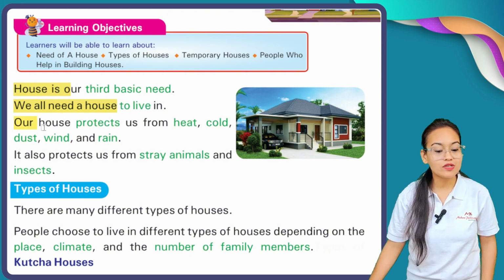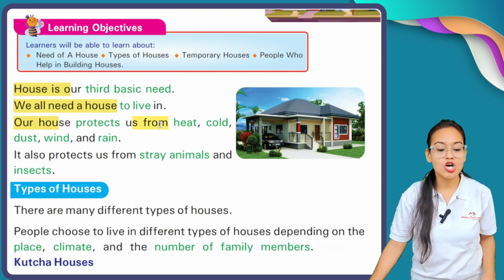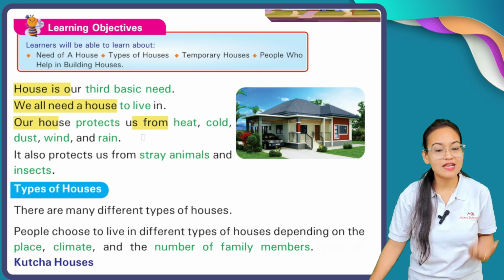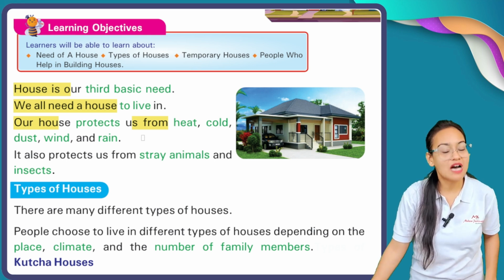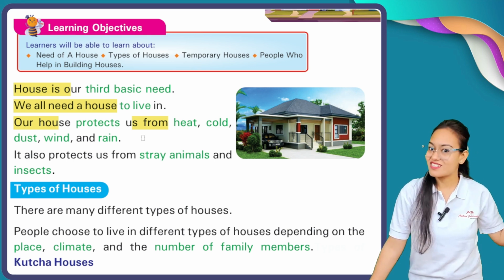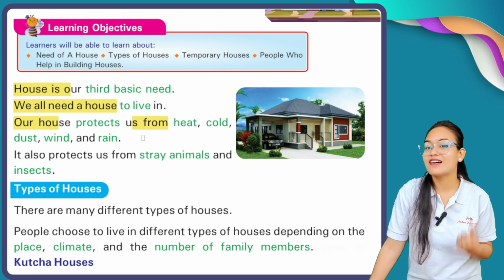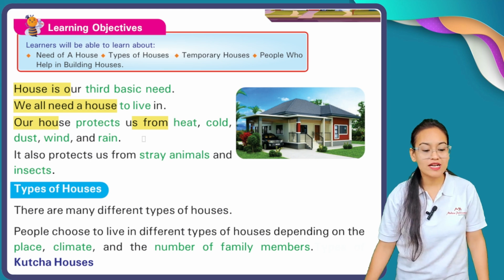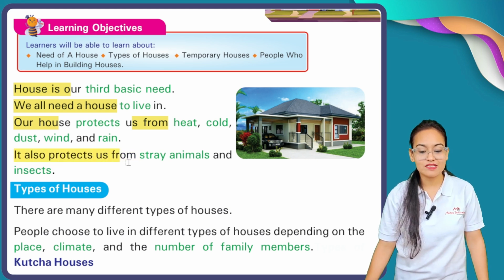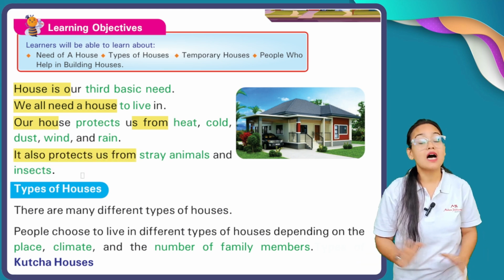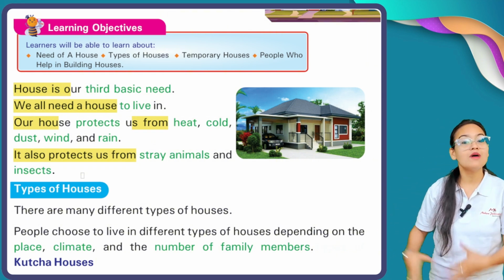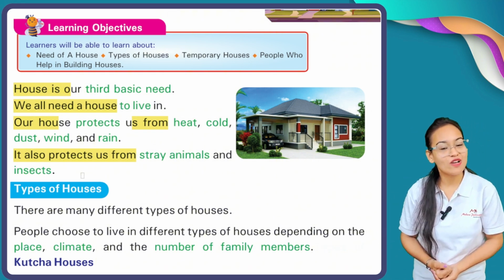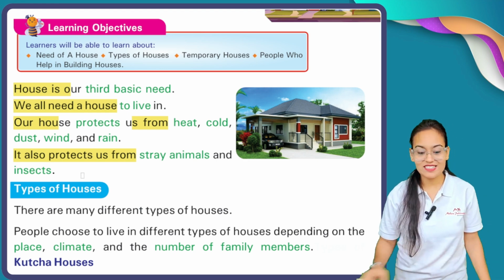Our house protects us from heat, cold, dust, wind and rain. So our house protects us from sun rays, cold, rains and dust. It also protects us from stray animals and insects. Our house also protects us from dangerous animals as well as insects.